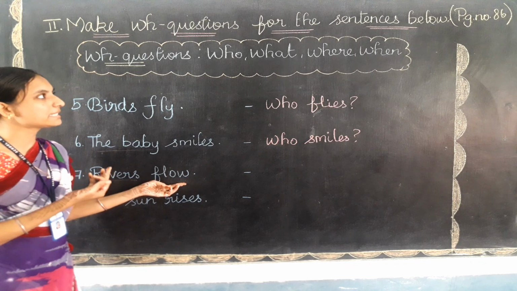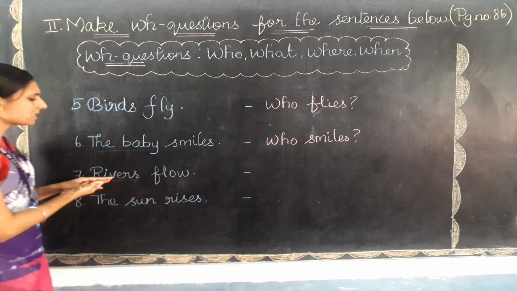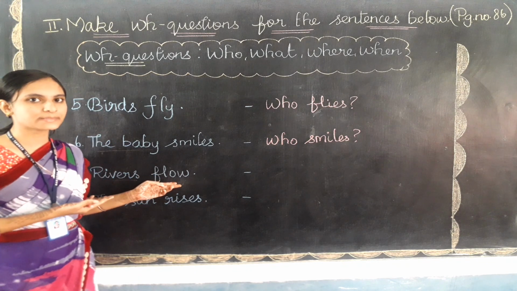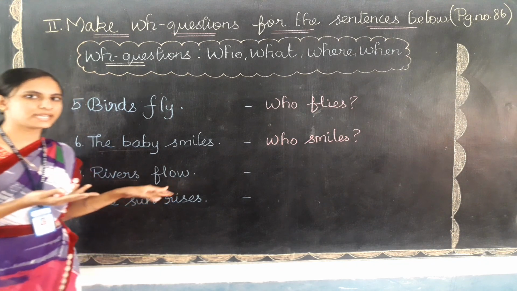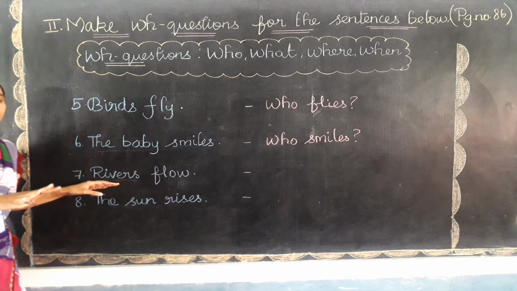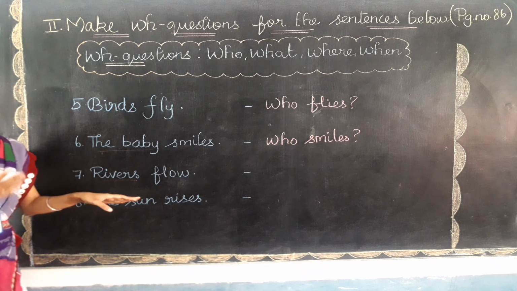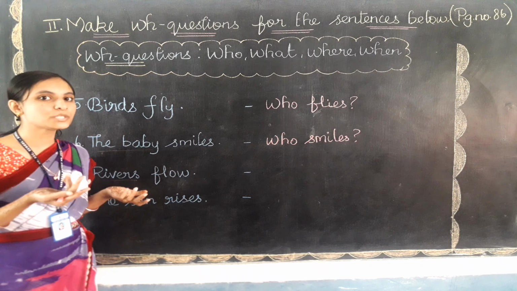Then I can say "who flows". Who flows? No, this is a non-living thing, I can't say that. Then "what flows"? Yes, it could be suitable. Next, "where flows"? Have they given a place? No, they have given the name of the thing, that is river. And then "when flows", did they give the time? No. So which word will be suitable?